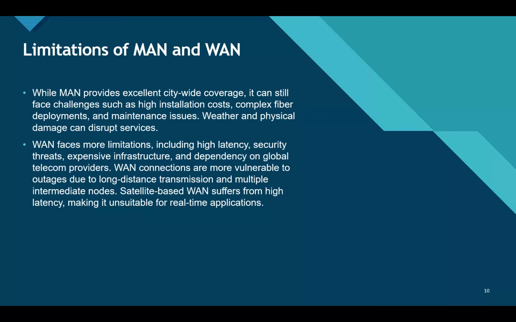Now we have limitations of MAN and WAN. So basically, despite the advantages, MAN and WAN have limitations. MAN has a high installation and maintenance cost, especially when laying fibers across an entire city. It can also face disruptions from weather or physical damage. WAN has more challenges: high latency, security risk, expensive infrastructure, and dependence on telecom providers. Satellite WAN has very high delay, so it is not suitable for real-time activities like gaming or live meetings. Overall, both networks require continuous upgrades and investment to maintain their performance.